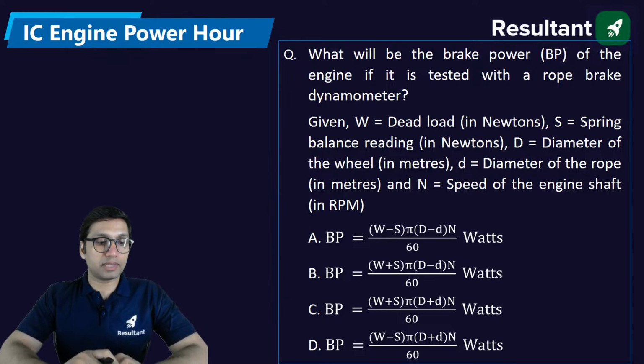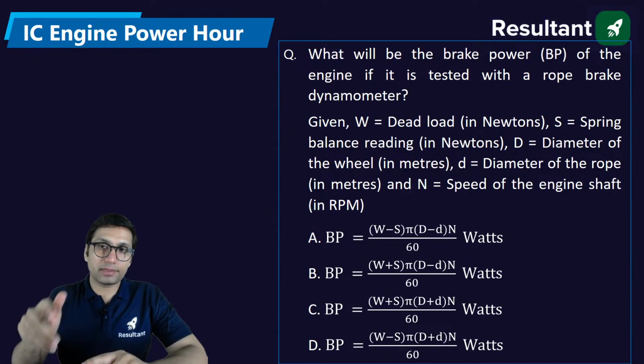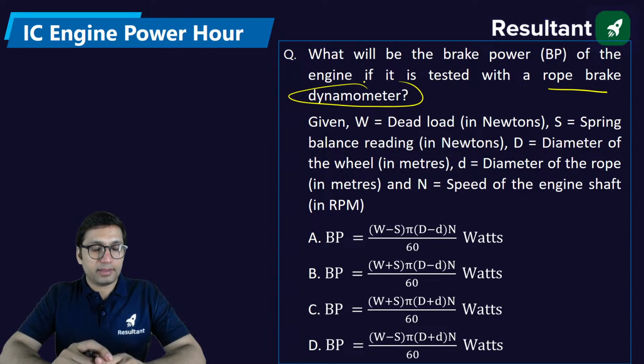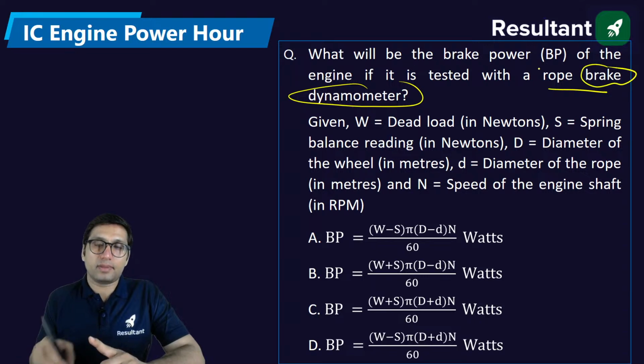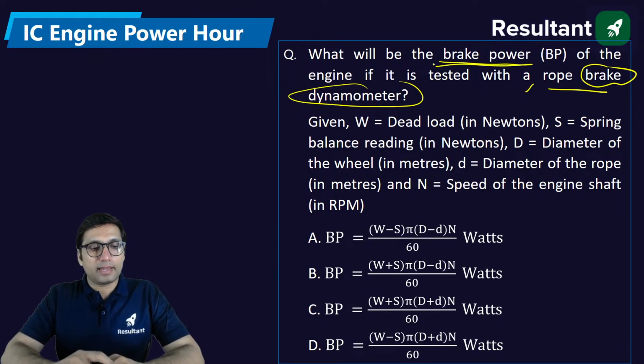Next question, also the last question of today's session. The question is on the rope brake dynamometer. It is possible that in your SSC JE CBT2 or RRB JE CBT2, you can find a numerical from dynamometer. We all know a dynamometer is used to find the brake power of the engine, but there can be a numerical also.